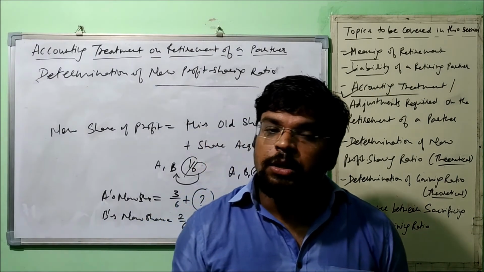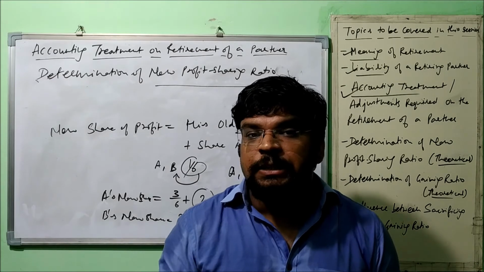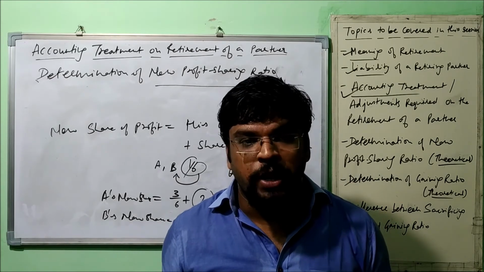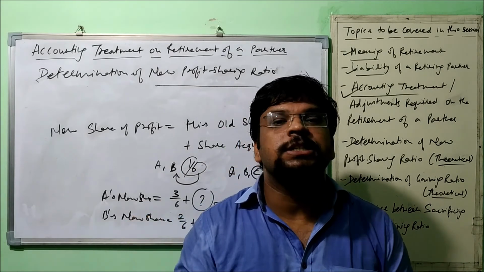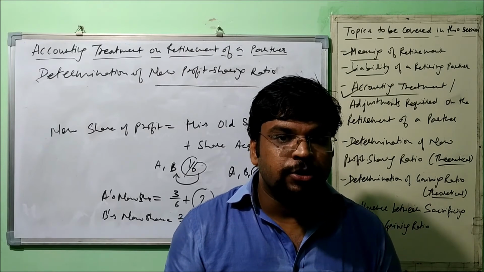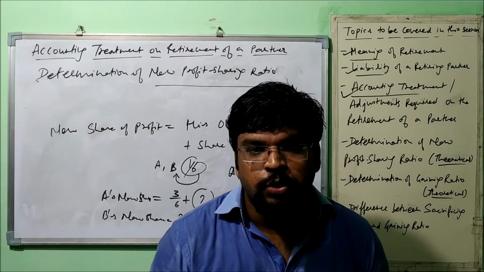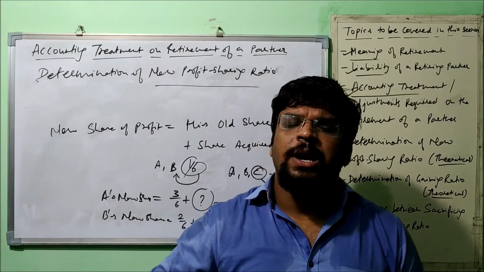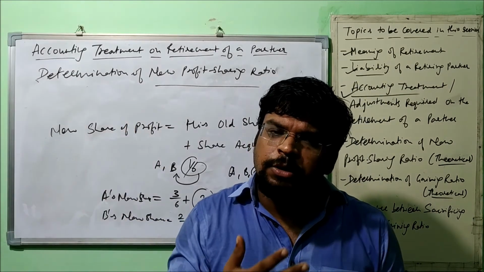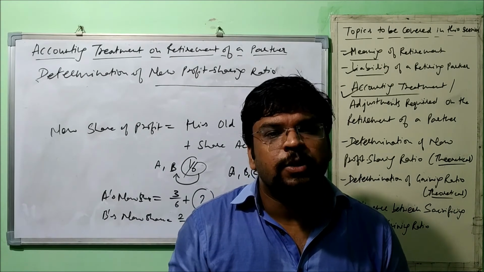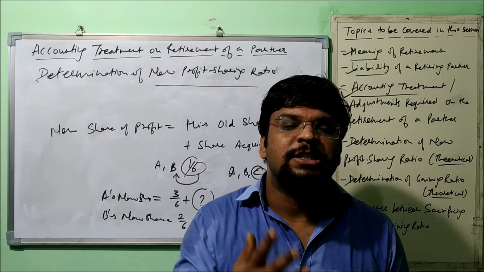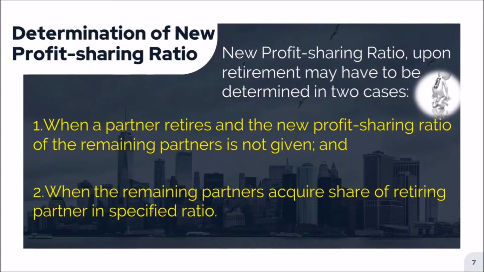So in short, in case number 2, the new profit sharing ratio is not directly given. There are some hints given to calculate it, so we need to calculate the new profit sharing ratio. So it was all about the theoretical part of calculation of the new profit sharing ratio. In the next video, I'll have some numerical questions so that we can attempt all kinds of possibilities and I can explain how it is done.